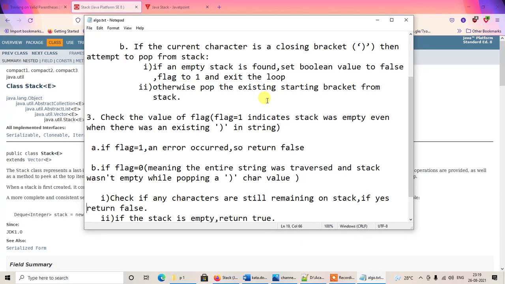In that case, the value of flag will not change from 0 to 1. Initially the value of flag was 0, and it has remained 0 even after traversing the entire length of the string. So the stack didn't become empty at any stage.